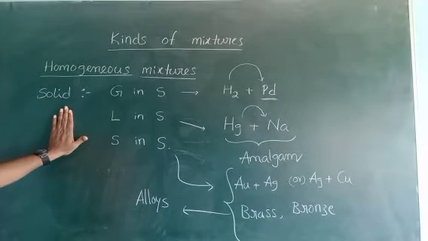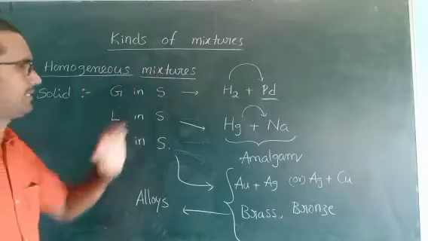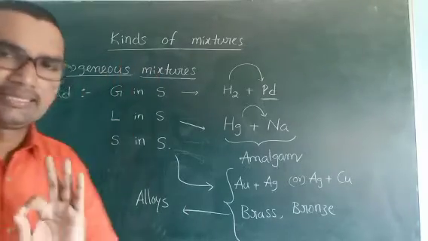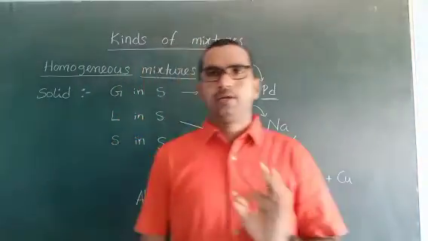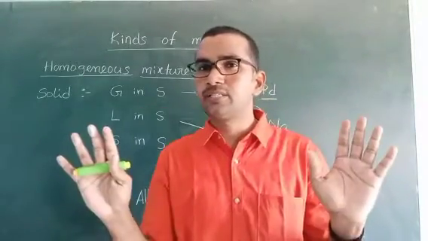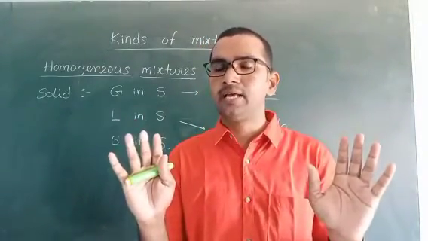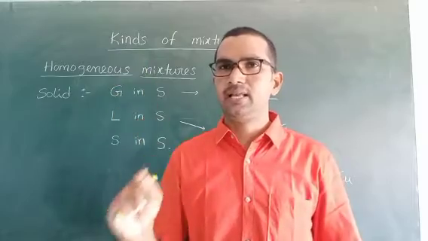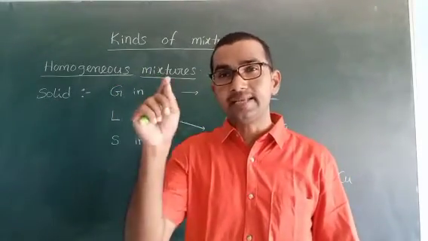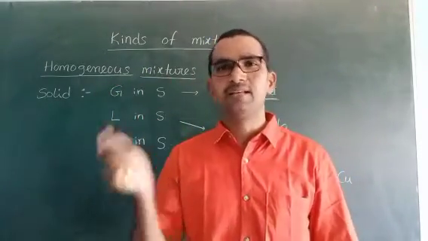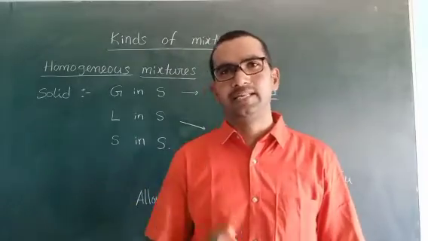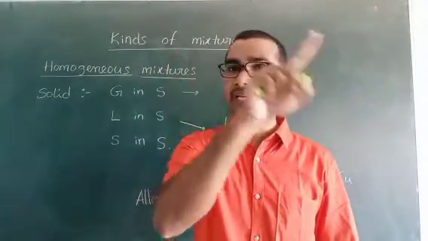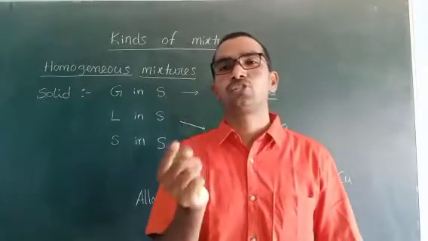This is about solid homogeneous mixtures, so total three. So for homogeneous mixtures, how many types in total? Gaseous, liquid and solid. In gaseous there are 3 types, liquid 3 types, solid 3 types. In gaseous: gas in gas, liquid in gas, solid in gas.